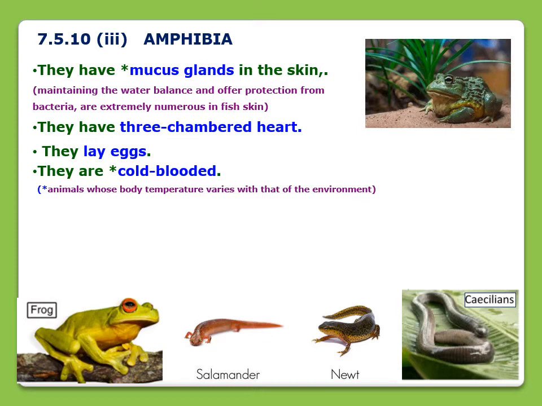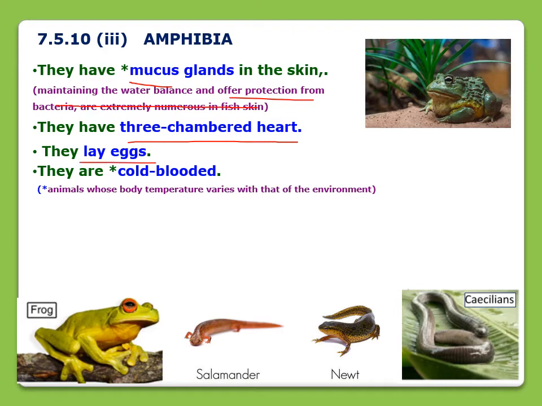Now we come to the next group, that is amphibians. The animals that belong to this group have mucus glands in their skin. It helps in maintaining the water balance and offers protection from bacteria. Amphibians have a three-chambered heart.